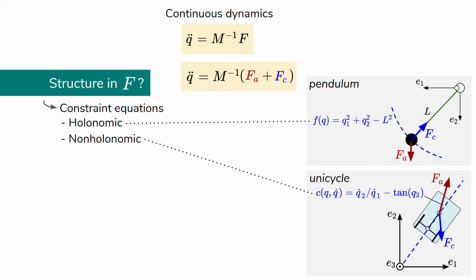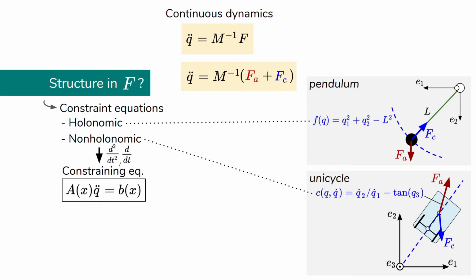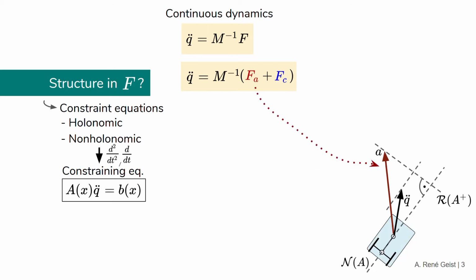To understand how constraint forces and constraint equations are related to each other, one can take the first or second time derivative of constraints to obtain the constraining equation. For many interesting mechanical systems, the constraining equation is linear in the accelerations. Note that the forces F_a would cause the acceleration vector a if there would be no constraints. The constraint forces F_c change the vector a through the acceleration vectors tau ideal and z.